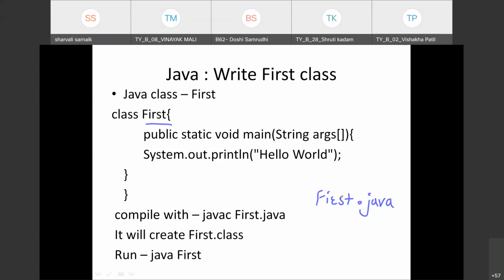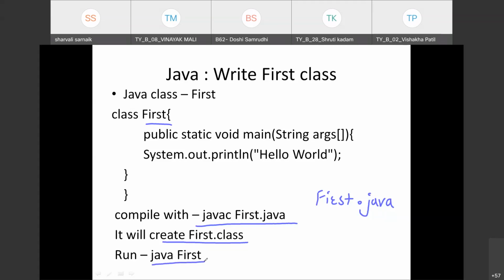Now I want to compile this. So how to compile? javac first.java will compile the file. When you compile the file, if there are no errors, it will create the first.class file, generated automatically after compilation. When I want to run the file, I have to write java first. First is the name of my file. You only have to write java first; no extension is given to run the file.